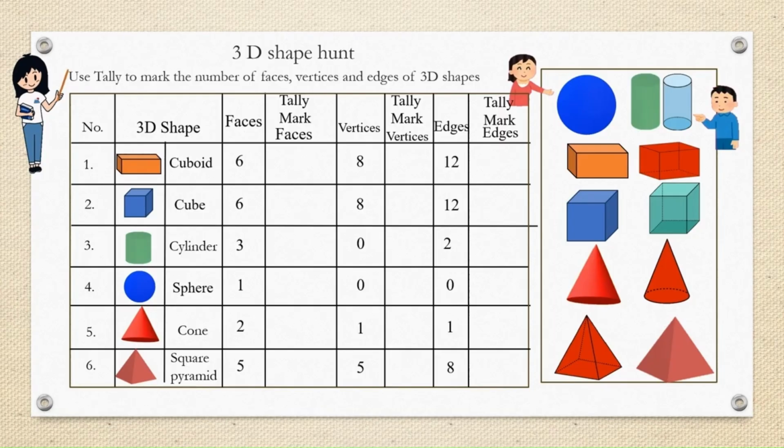Now the last question, use tally to mark the number of faces, vertices and edges of 3D shapes. You are given here 3D shapes on the right. In the columns also they are marked with their names. Number of faces, vertices and edges are already marked here. You just have to put the tally marks and verify with the figures given here and try to learn this and you can complete. Only one I shall show you here. There are 6 and this is 8 and then 12 and the rest of it you can complete.